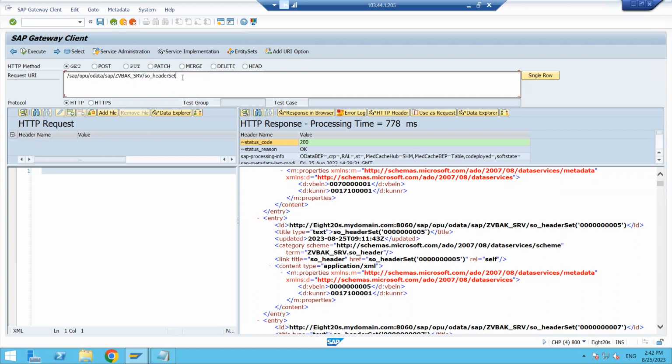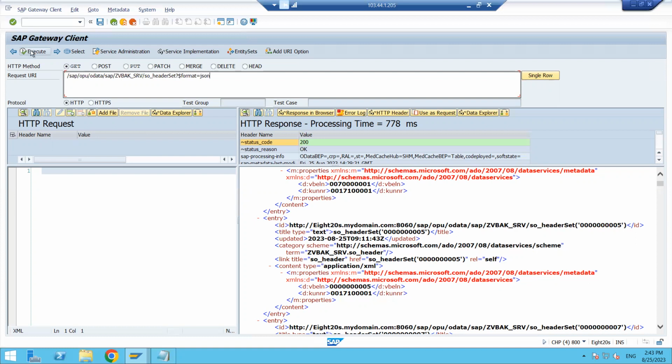So first the service name is coming here, service name slash entity set name. After that, we need to provide a question mark, and a dollar symbol. If you are seeing a question mark, it means up to here the entity set and service name will be there. Once the question mark is coming, we are applying our own features here. Question mark, dollar format is equal to JSON.